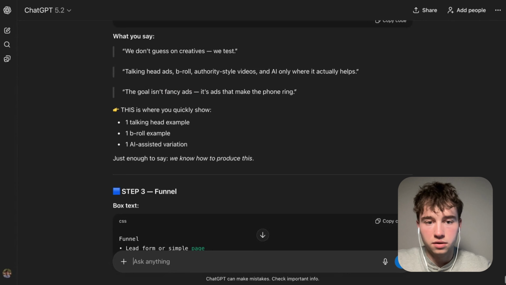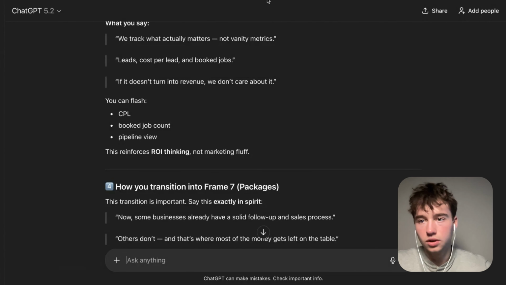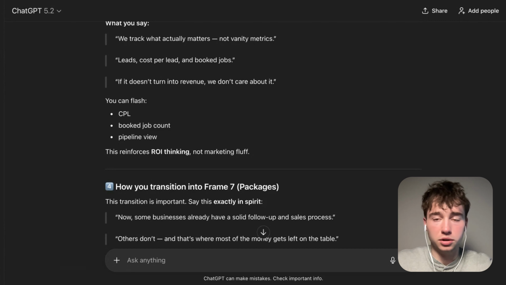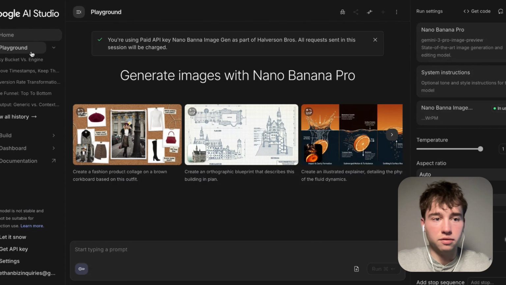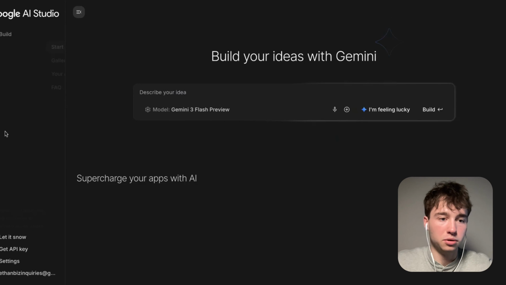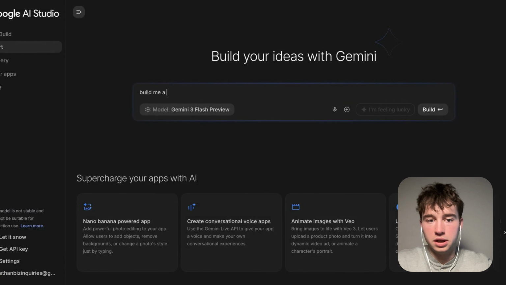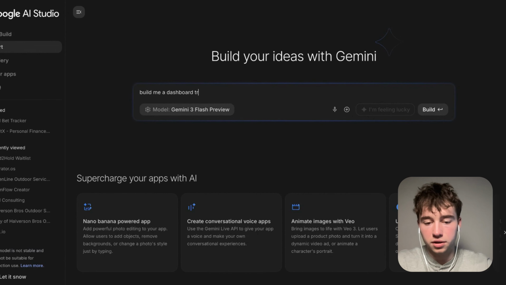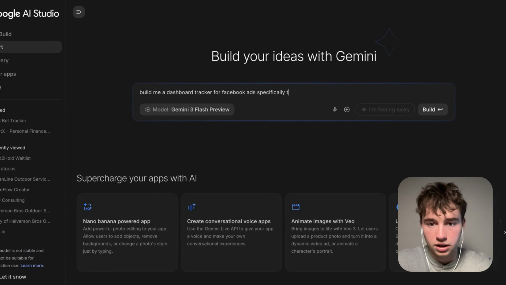Yep. Ad creative, funnel, tracking. Cool. So what I'm going to do here, I'm literally going to go into Google AI Studio. Since I don't have a good MVP of a tracker, I'm going to go into build, and I'm going to say, build me a dashboard tracker for Facebook ads, specifically tracking all ad metrics.